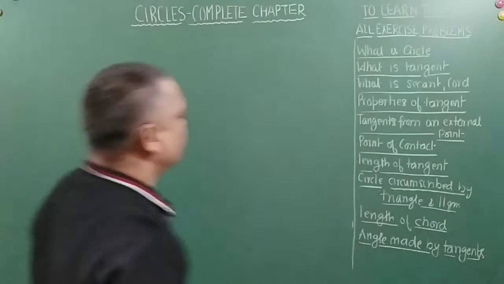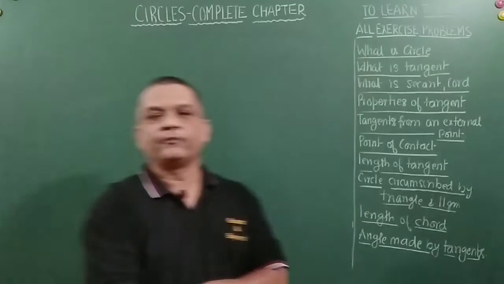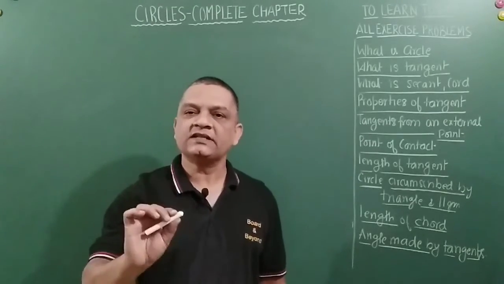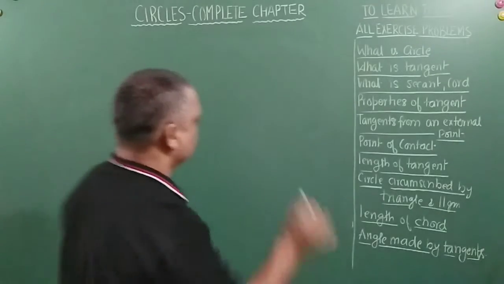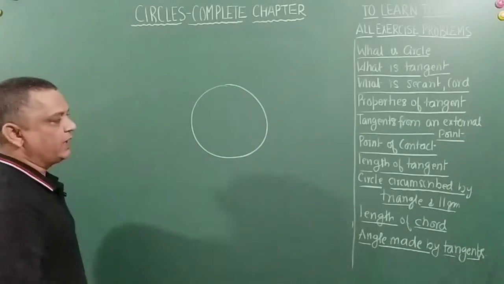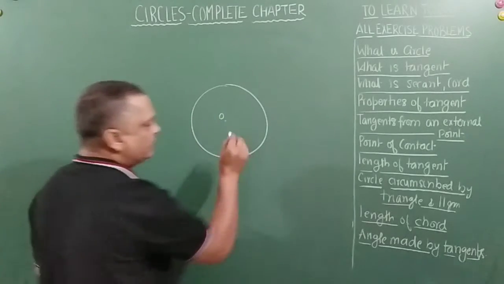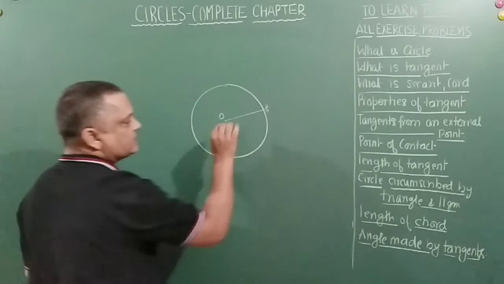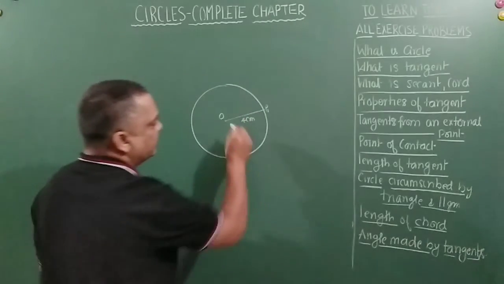So let us first understand what is a circle. From the definition point of view, a circle is nothing but a locus of points which is equidistant from a given point, which is called the center of the circle. Let's try to understand like this. If this is the center, let's call it O. Let us say this is point P1, which is at a distance of 4 centimeter, for example.